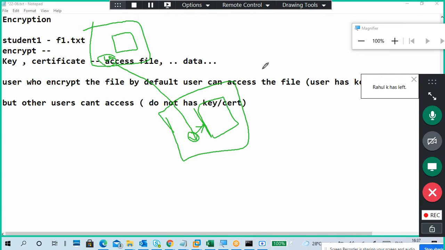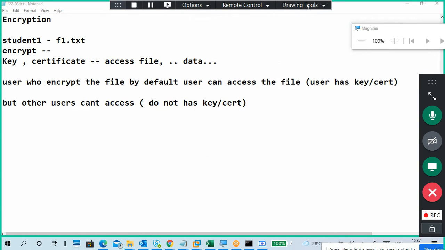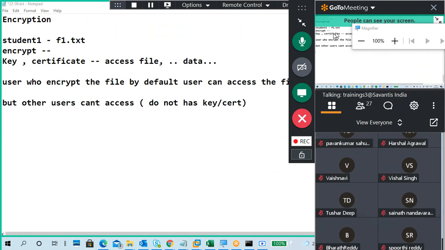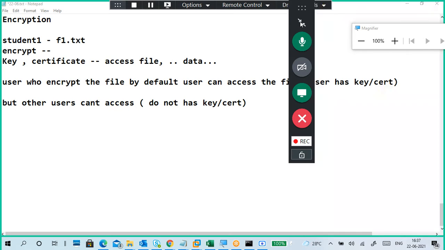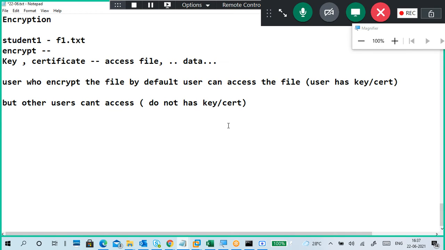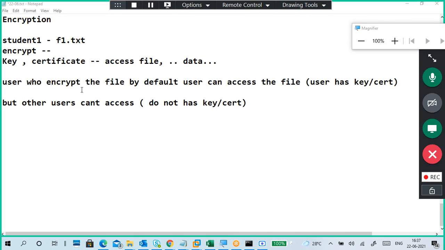So one side and another side. Okay, now tell me, continue your question. What happened? Can you do it now? Can we encrypt a file by ourselves? Yeah, we can do it. In this exercise, student one creates a file and we'll encrypt the file and try to access it with student two. Okay, sir. Okay.